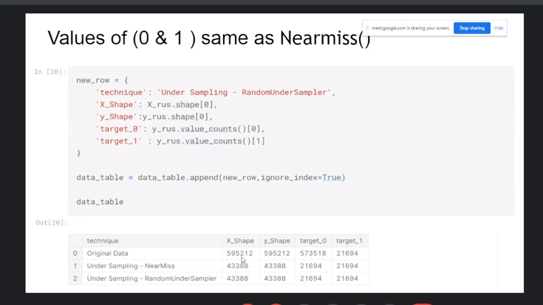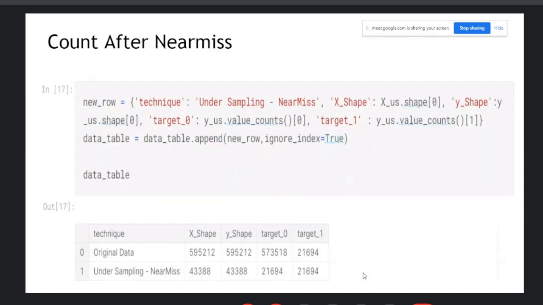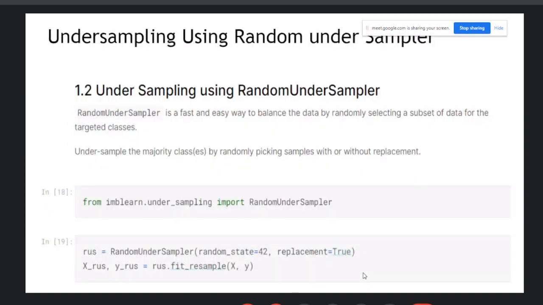So first original data, X shape, Y shape, target 0, target 1, undersampling after the near miss, that is around 43388, undersampling random undersampler. So you get the same results, right? 21694, 21694, but you get the results earlier, like faster. Okay, with using the random undersampler. And in the oversampling, you can use the random oversampler, okay? It's all about the oversampler and random undersampler. So first, import, then use the dot fit resample on X and Y and just execute this, okay?